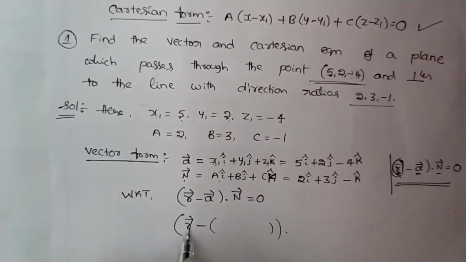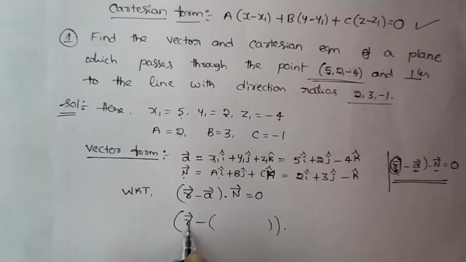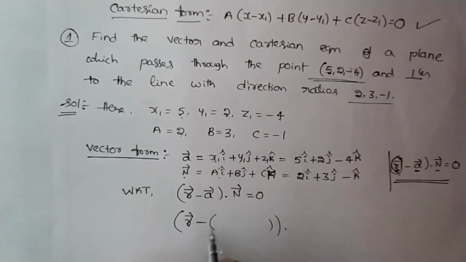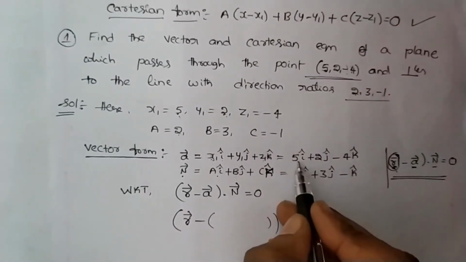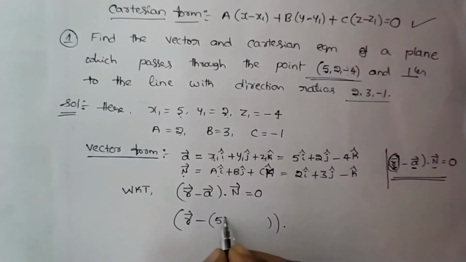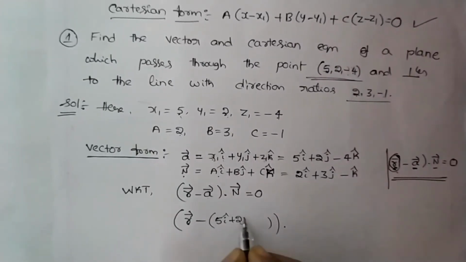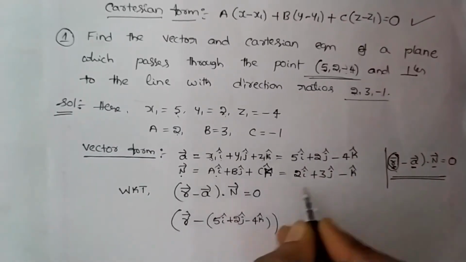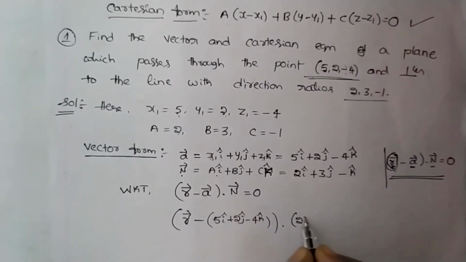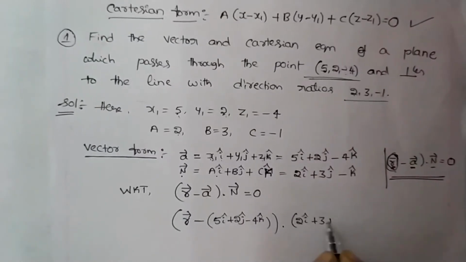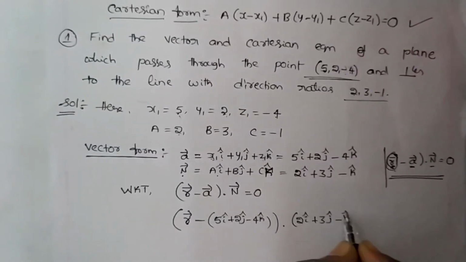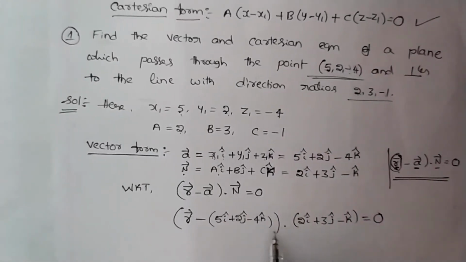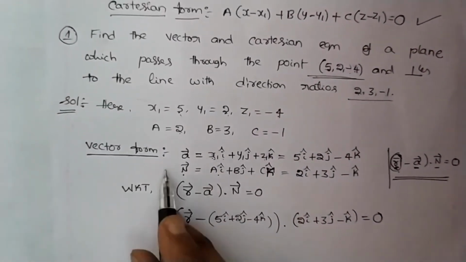If you want, in the place of r vector you can write xi plus yj plus zk. a vector we have 5i cap plus 2j cap minus 4k cap, dot n vector, which is 2i plus 3j minus k, equals 0. Hence it is the equation of a plane in vector form.